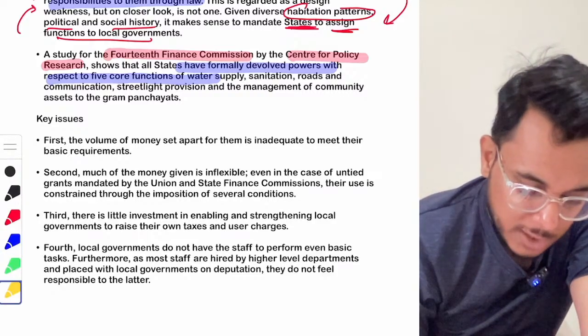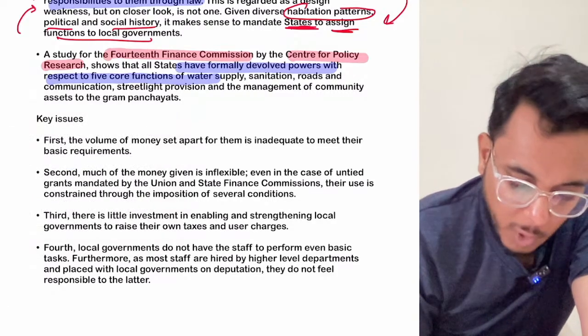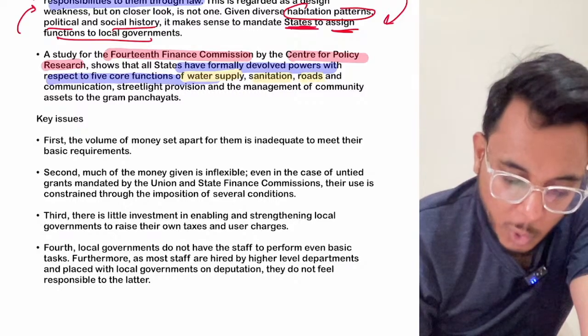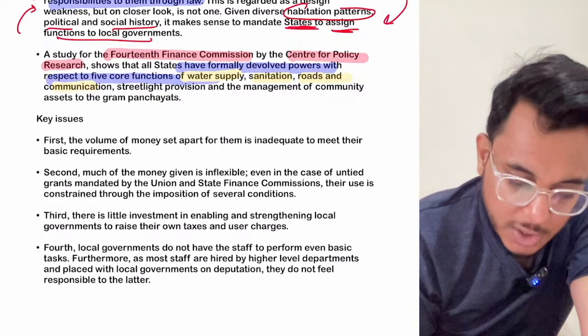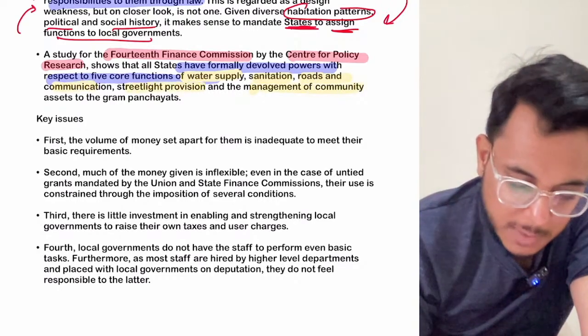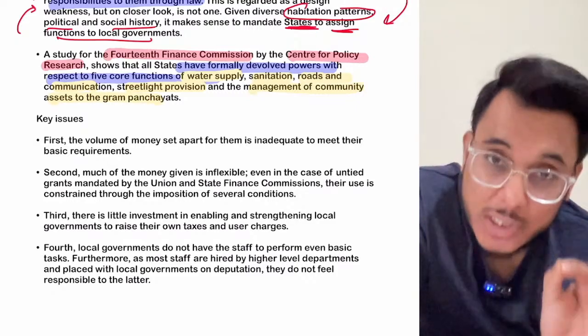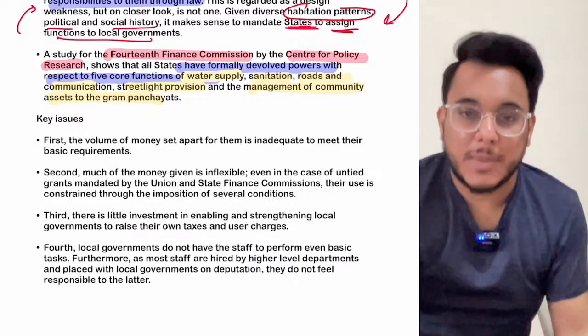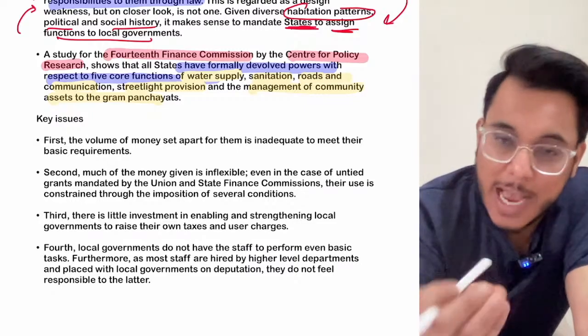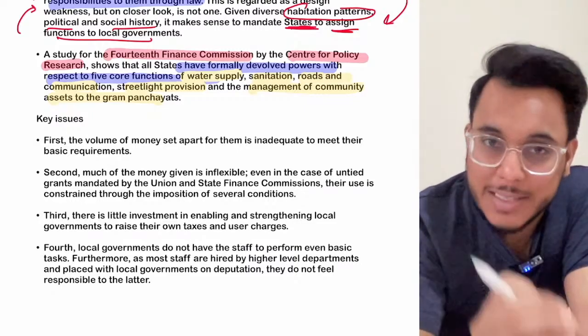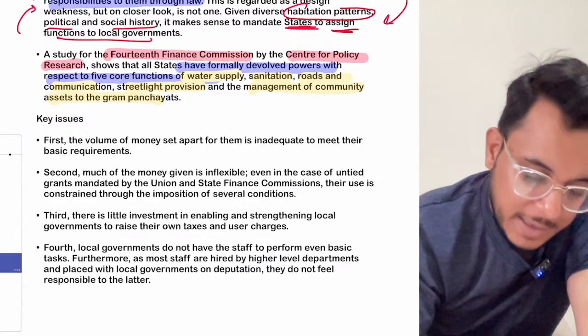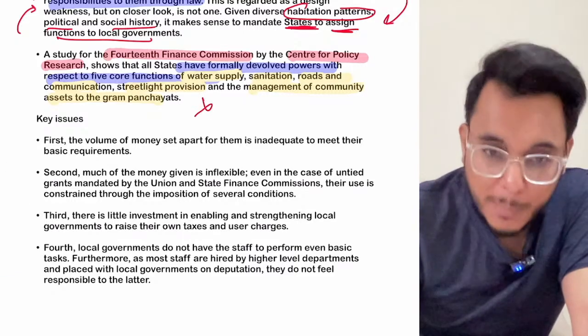What are these 5 core functions? The functions of water supply, sanitation, roads and communication, street light provision, and the management of community assets. These 5 subjects, which are the most important for the village panchayats, have been effectively given by the states to the panchayats. So you cannot say that the states are completely wrong.